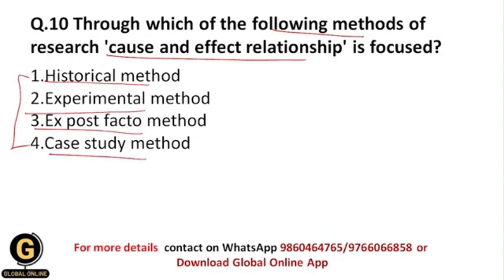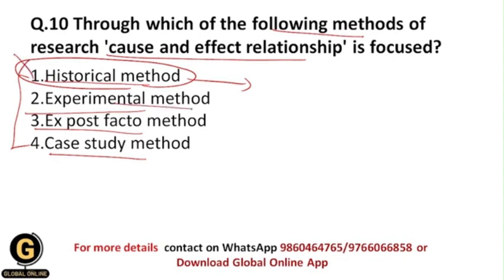So now students, all of you understood that in the historical method, basically we are going to study past events and we are going to predict our future and present based upon the past events. And here there is no kind of cause and effect relationship that we are going to study. Okay, that's why this option is eliminated.